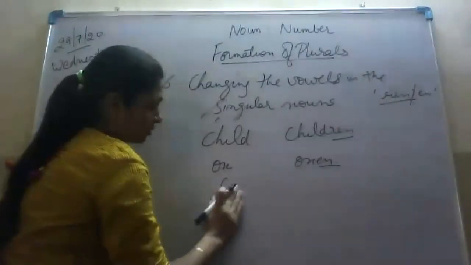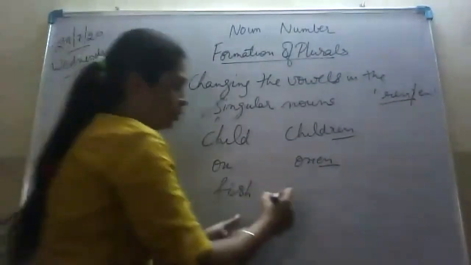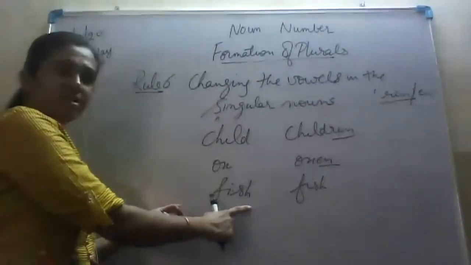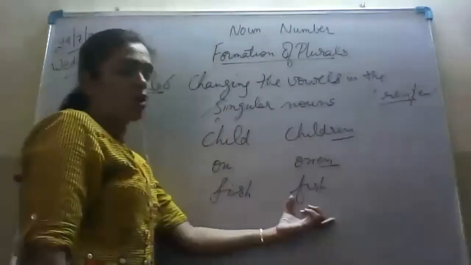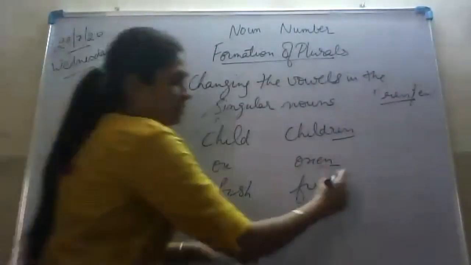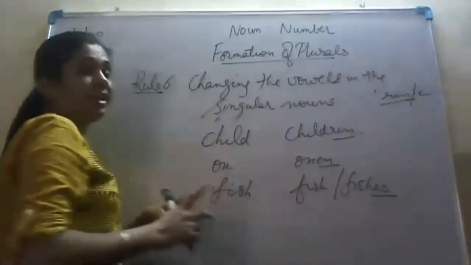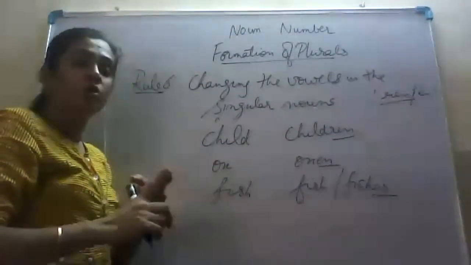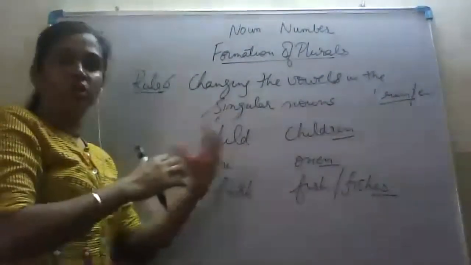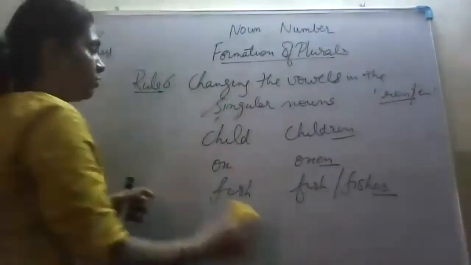One more exception is there. Fish is the singular noun. Its plural is also fish. Fish is the singular noun whose plural is also fish. But fish becomes fishes also, only when we are talking about different varieties of fishes. There is a fish in the pot. There are a number of fishes in the pot. See, I'll give you an example.